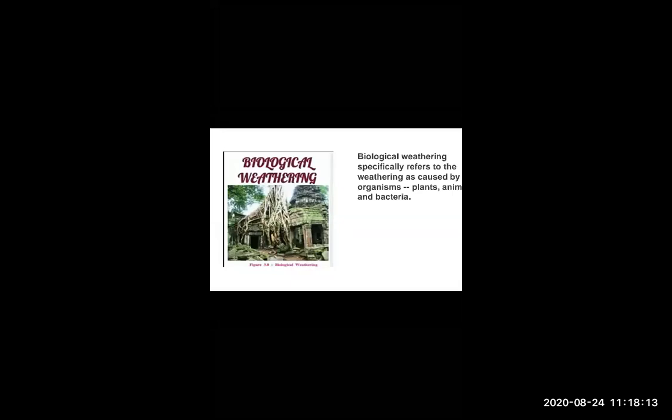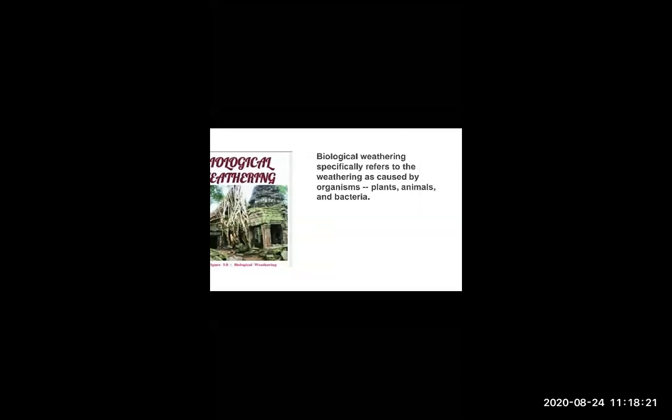In a fort also, there are so many plants growing inside the building, and because of that, what happens? Sometimes buildings get cracked also. All this is happening because of the big roots of trees. Yes. So all this happens because of biological weathering.